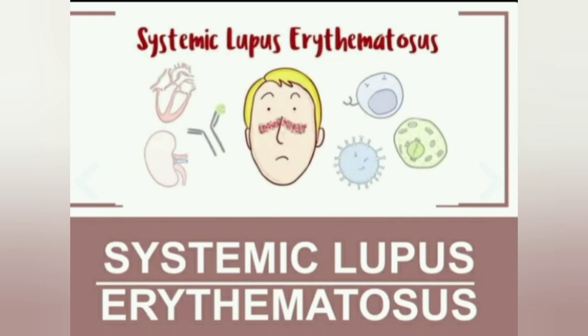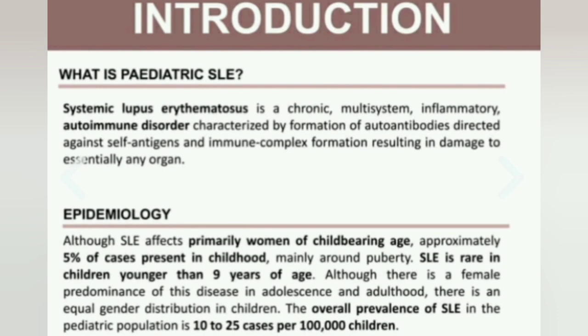Hello, medical community. Today, the topic of our discussion is systemic lupus erythematosus. The most common type of lupus, SLE, is known as an autoimmune disease in which the immune system attacks its own tissues. Damage affects the organs, including the skin, joints, brain, lungs, kidneys, and blood vessels.